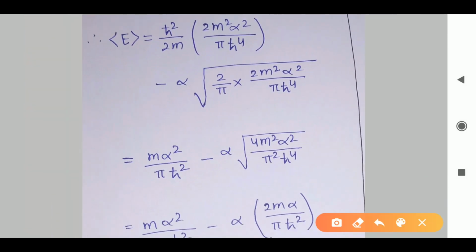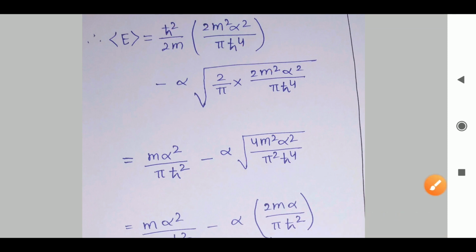Now if we have the same terms, I can cancel the terms which are going to be cancelled. So here m I can cancel, so we'll get 1m. ħ² will cancel with this, we'll get ħ raised to 2. Here 2 will also be cancelled, so I will get 1m alpha square upon pi ħ², that is this. Here minus alpha as it is, here 2 into 2 is 4, m square as it is, alpha square as it is, pi into pi gives pi square, ħ² as it is.